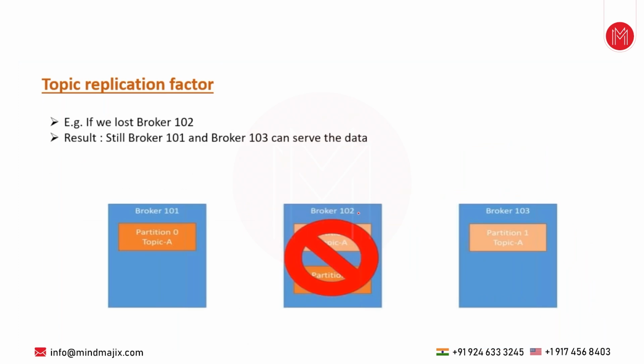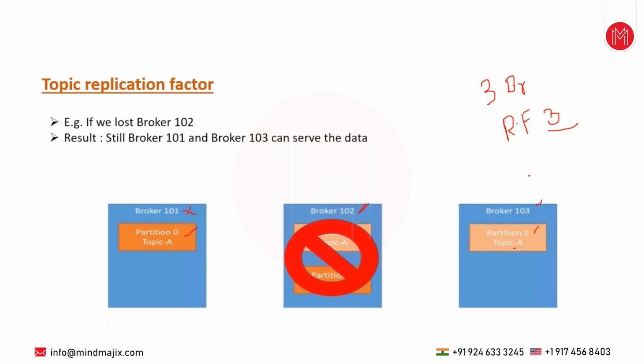See this diagram. Let's assume broker 102 is down. Then there would be no issue for the application, because for topic A, partition 0 is available and partition 1 is available. Both partitions are available. So definitely it won't impact the receiving application. If one broker goes down, it is fine, but if this one also goes down, or this one also goes down, then yes, it's problematic. Generally, when you have three brokers in a Kafka cluster, always go with replication factor 3. This is highly recommended, especially in production, so that all the replicas are present on all three brokers. Then, although two brokers are down, still one broker has all the copies. That's the criteria you should go with.